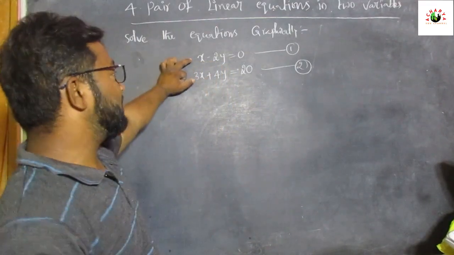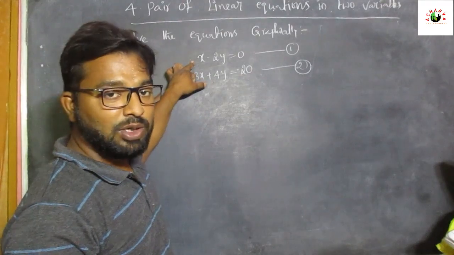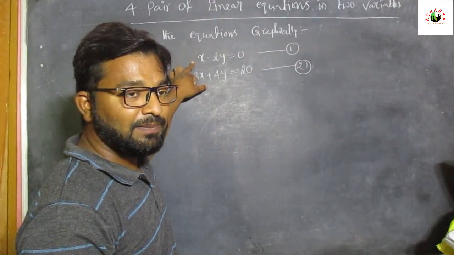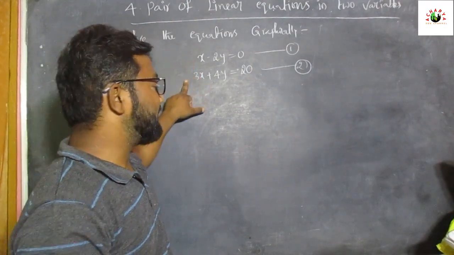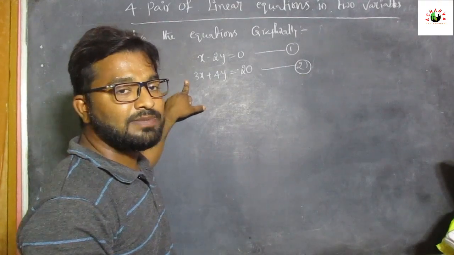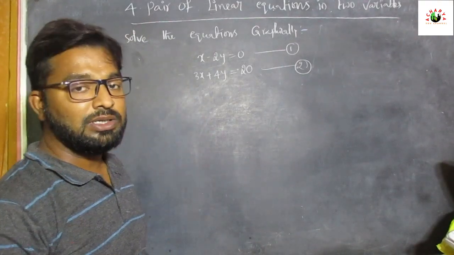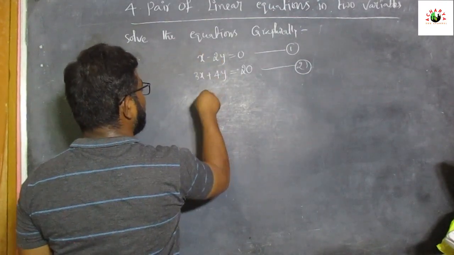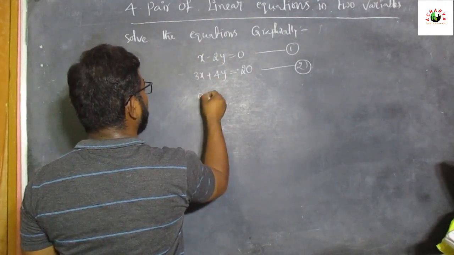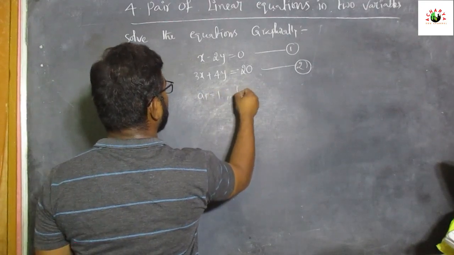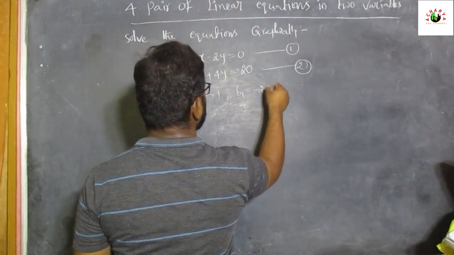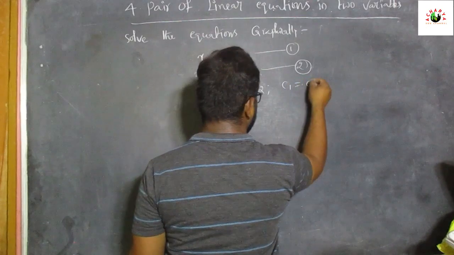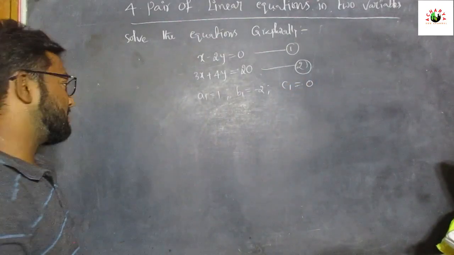So the general form of the first linear equation is a1x plus b1y plus c1 equal to 0. The second one is a2x plus b2y plus c2 equal to 0. Now see, the x coefficient here is 1, so a1 equal to 1 and b1 equal to minus 2, and there is no c1 value, so c1 is equal to 0.